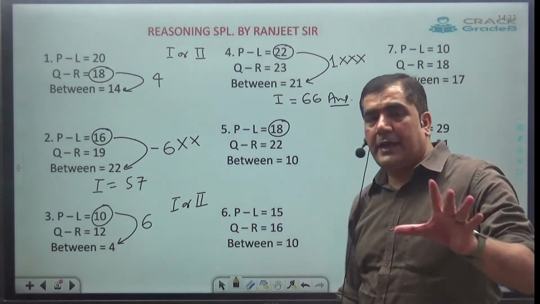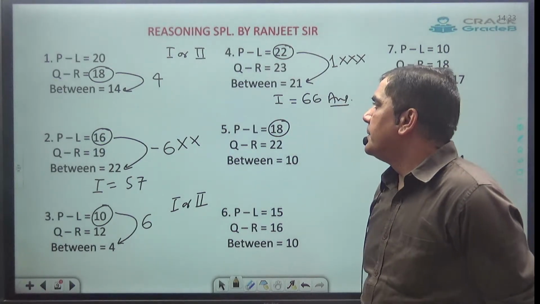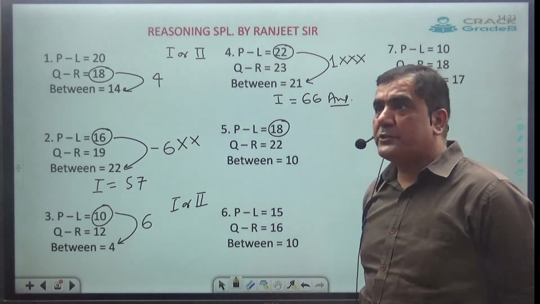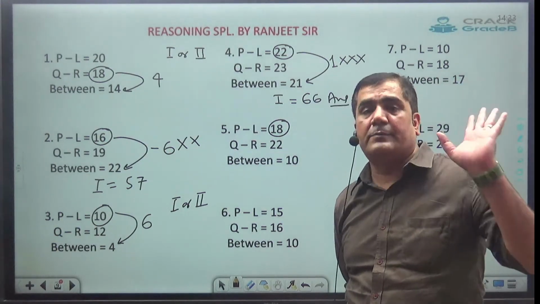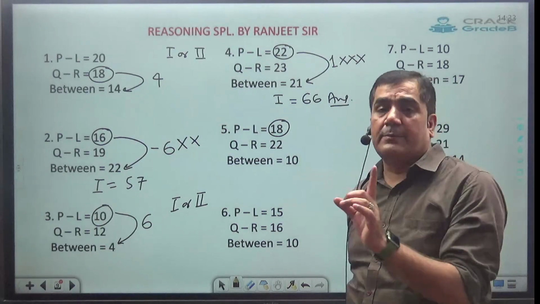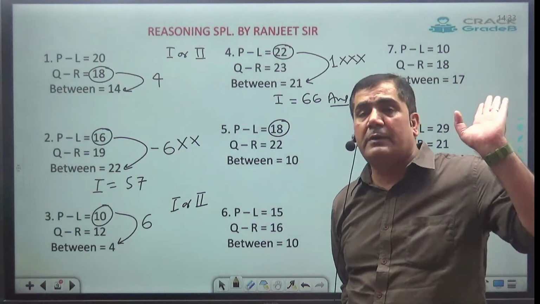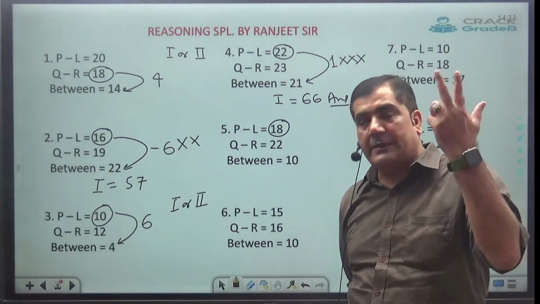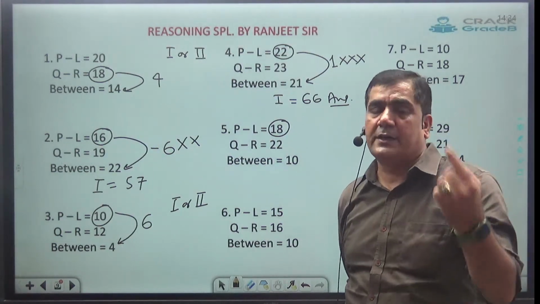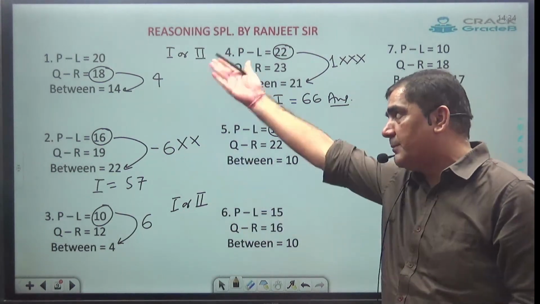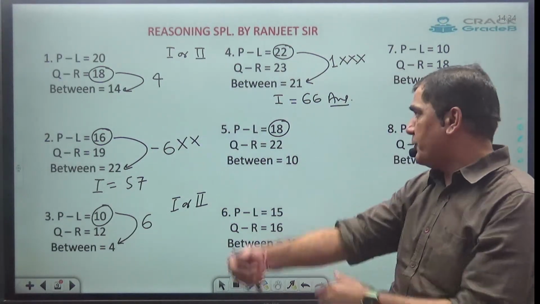Clear? Anyone, any problem? Whenever we have to check whether case 2 is possible, this is the first thing you need to do in the exam. First, simply check whether case 2 is possible or not, because case 1 is always possible. If case 2 is possible, that problem will have 2 answers. If case 2 is not possible, that problem will have only 1 answer. And how to get the answer from case number 1? Simply add. How to check case 2? That we will discuss after a few minutes.